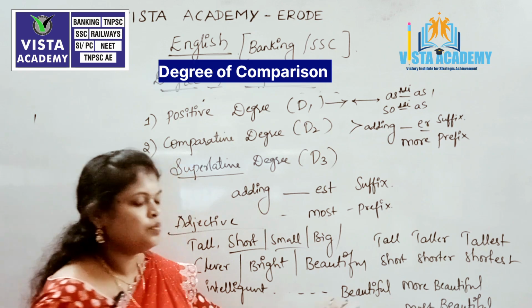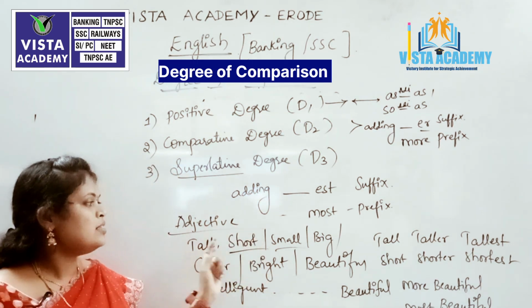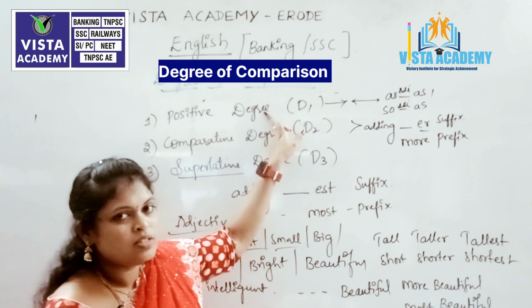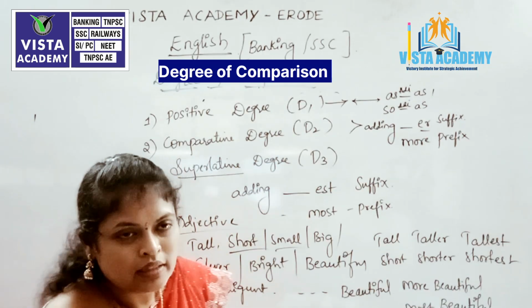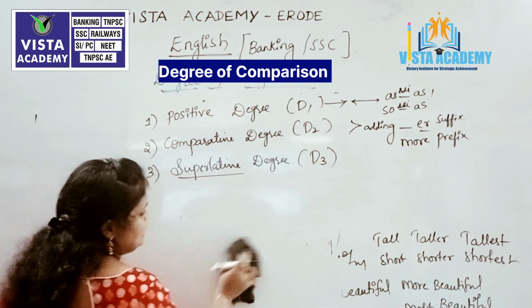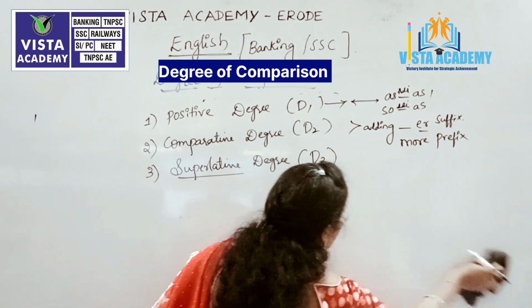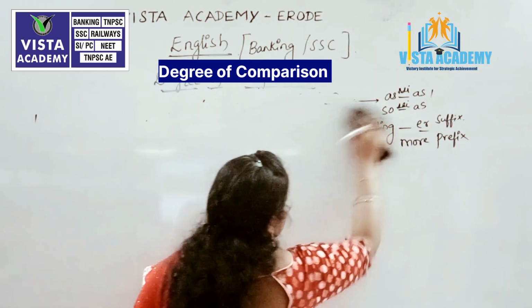So these are the things which we are going to consider in our adjective forms as PD, that is positive degree, comparative degree and superlative degree. Let us see how they are varied and how we are going to take the rules and also models for this particular degree of comparison.